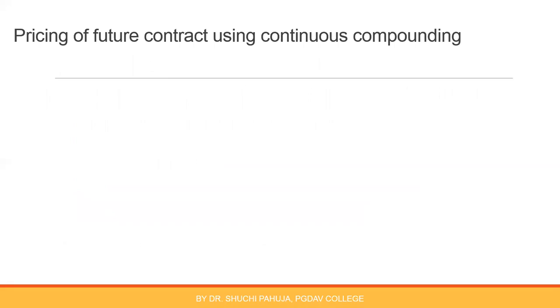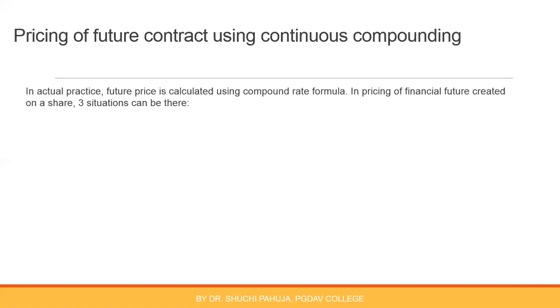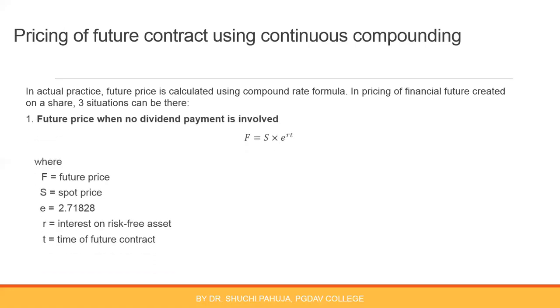We can take specific cases of pricing of future contract using continuous compounding. I have already told in practical life, continuous compounding formula is used. Three situations can be there. We are doing pricing of financial future where underlying asset is a share. Now, suppose in this share, no dividend payment is involved during the time period of the future, then simply by multiplying spot price with e raised to rt, we can calculate the future price.